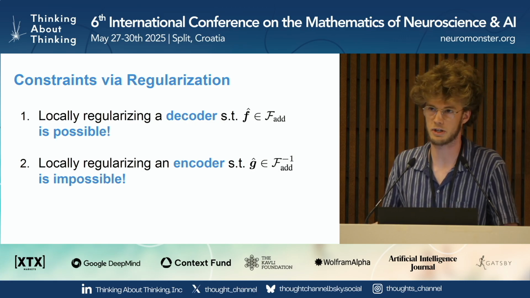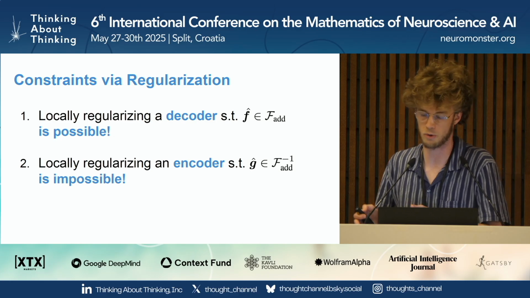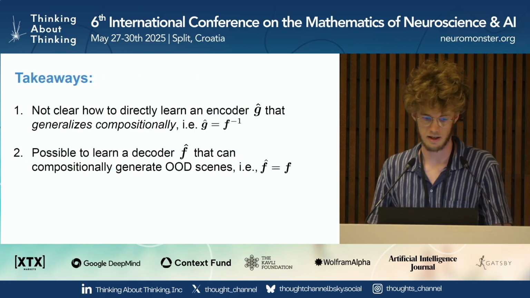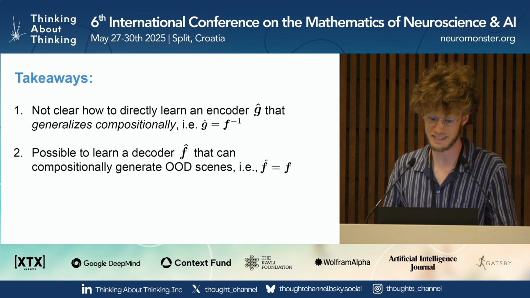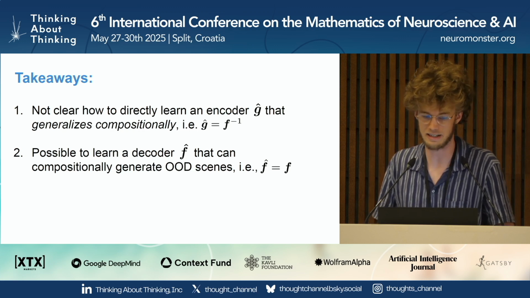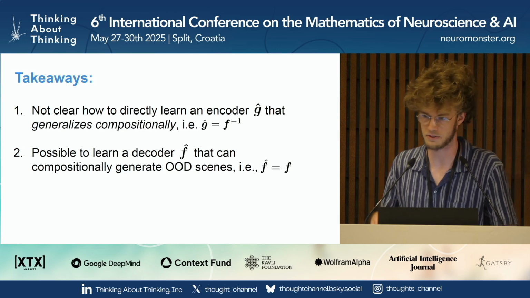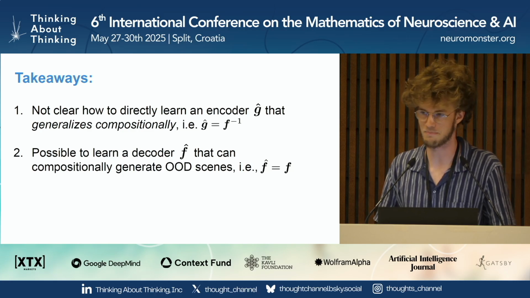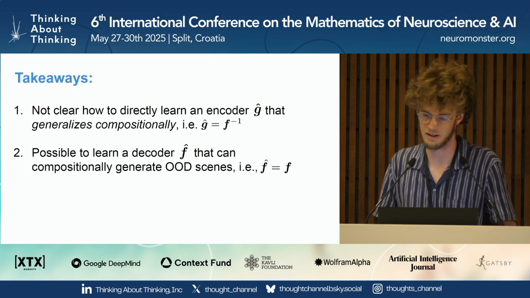So the intuition I want you to take away is that the generative or forward process is somehow a simpler function than the inverse process. The takeaways from this theory are that it's not really clear how to learn an encoder that directly inverts the ground truth, but it's possible to learn a decoder that matches the ground truth generator.